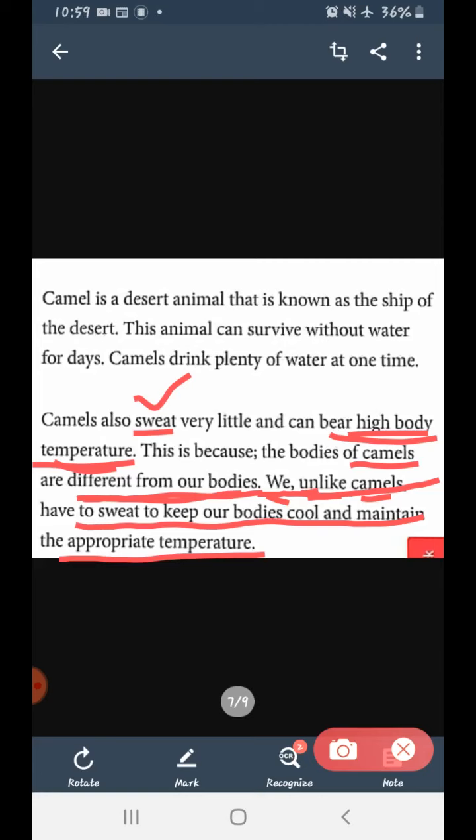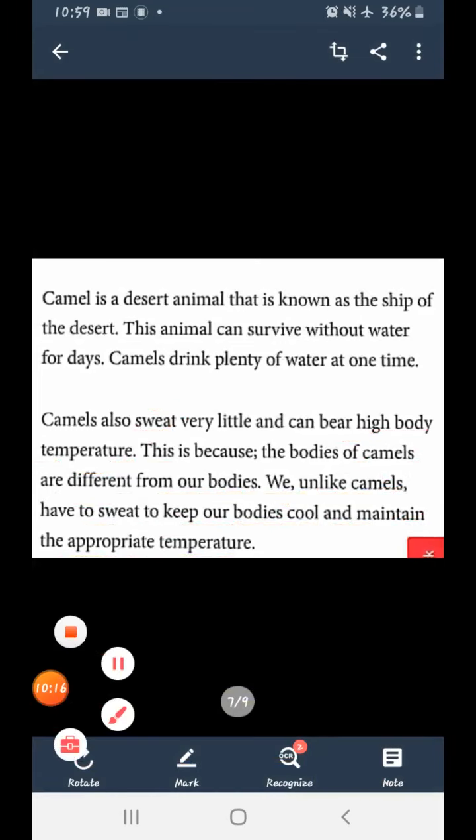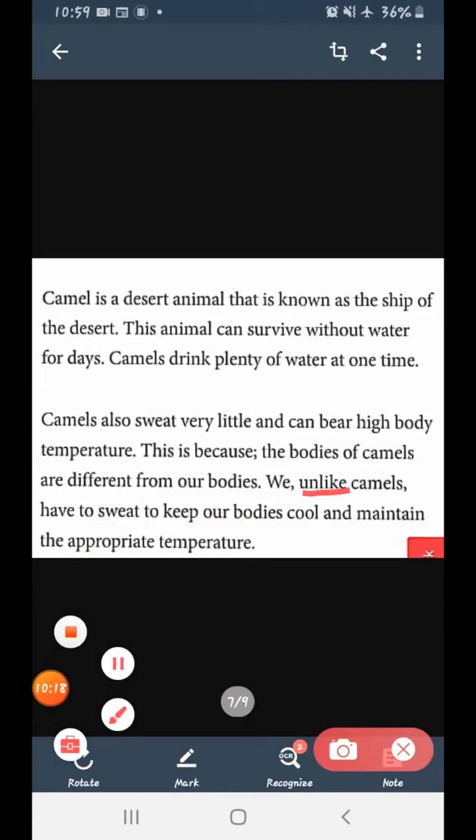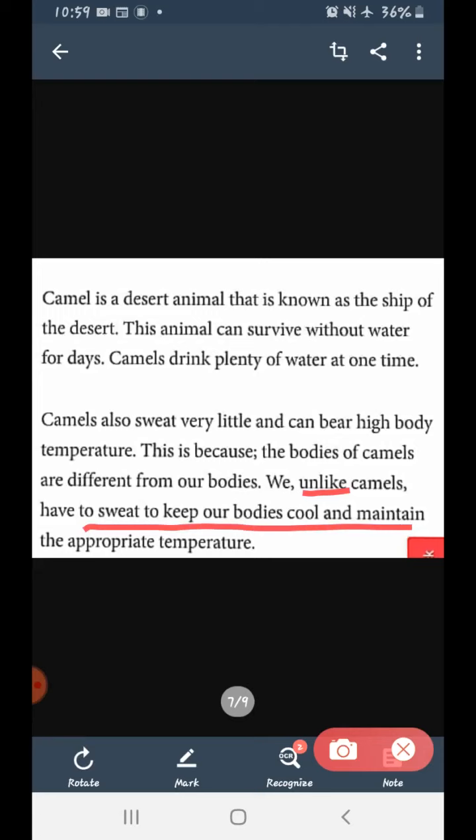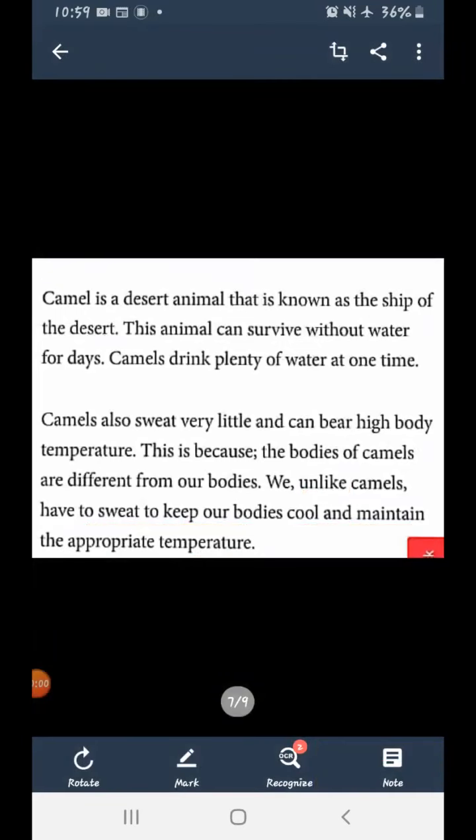So what the chapter tells here is that we human beings are not like camels. Unlike camels, we have to sweat to keep our bodies cool and maintain the appropriate temperature. Clear to everyone? Okay. Next.